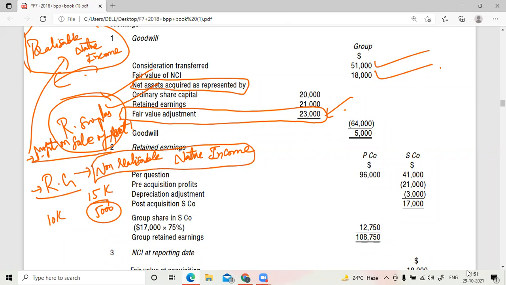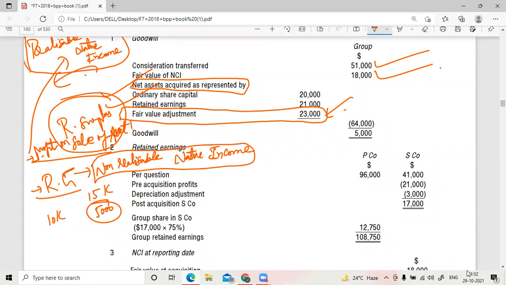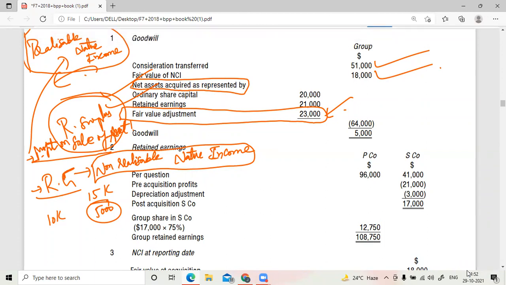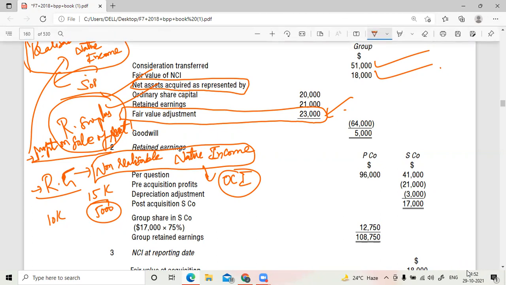You're not selling. You are just trying to see what value you can get today if you sell this. But in actuality, the sale is not happening. So that is the reason why, since it's a non-realizable nature income, we will show this in OCI, the other comprehensive income section. And this particular profit on sale of asset would come in the statement of profit or loss.